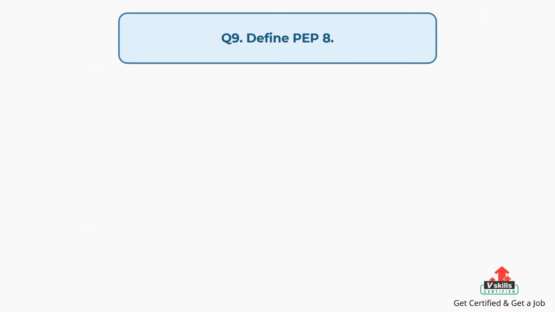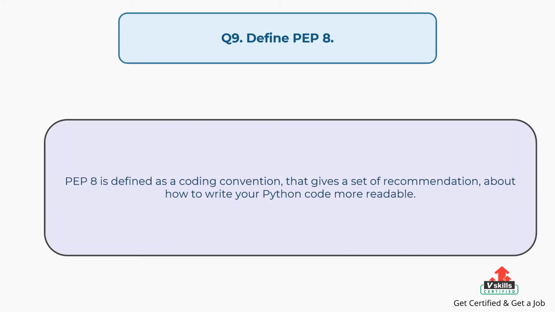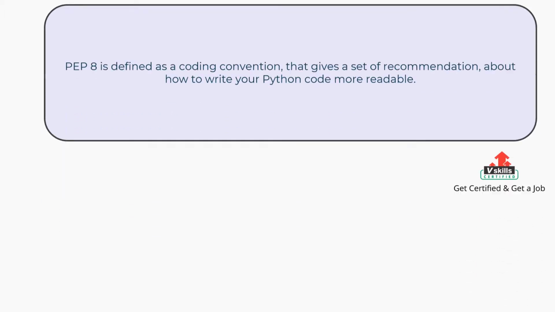Question number 9. Define PEP8. The answer is, PEP8 is defined as a coding convention that gives a set of recommendations about how to write your Python code more readable.